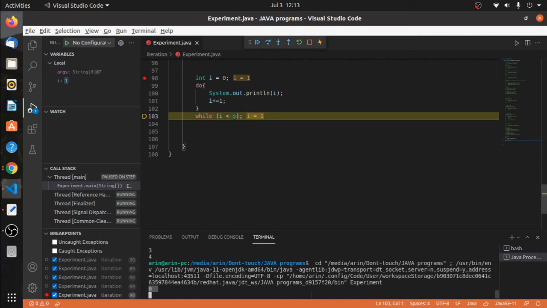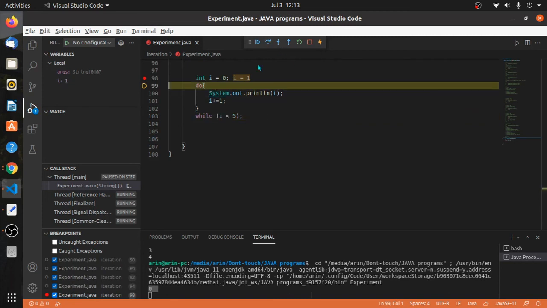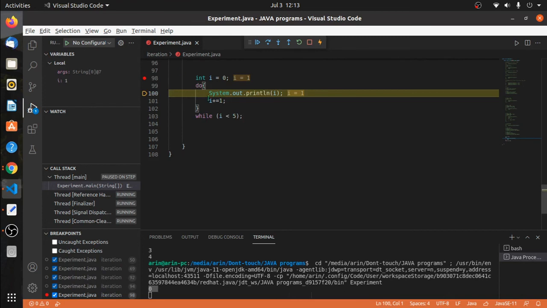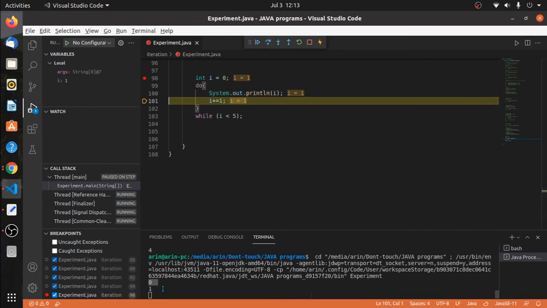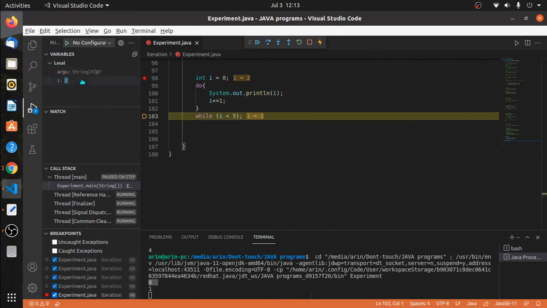I less than 5 is true, then again it will go back to the do block and inside the body. Again, value of I being printed is 1. The value of I being incremented again, which becomes 2. Is 2 less than 5? Correct.